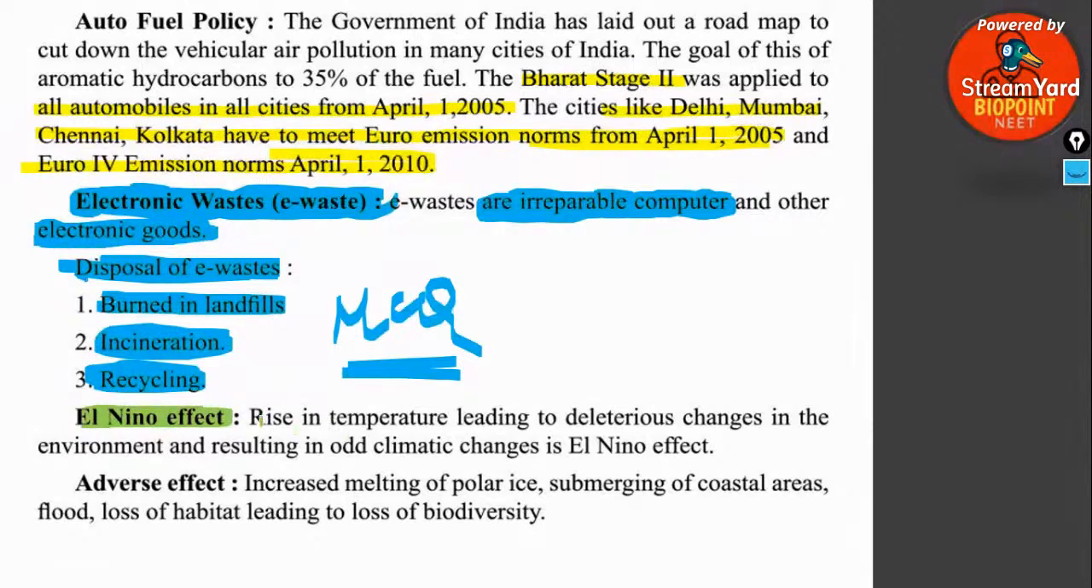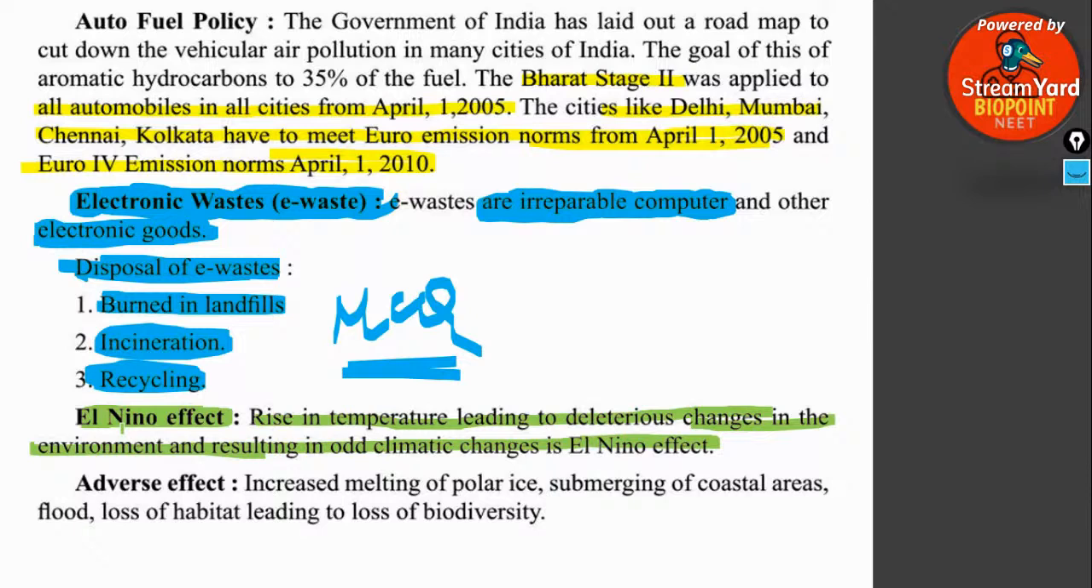Okay, next one is the El Nino effect. El Nino effect means a rise in temperature leading to very important changes in the environment, resulting in odd, deleterious climatic changes which cannot even be imagined. So a rise in temperature to such an extent resulting in odd climatic changes is known as the El Nino effect.